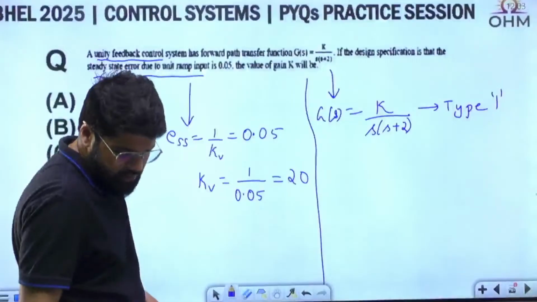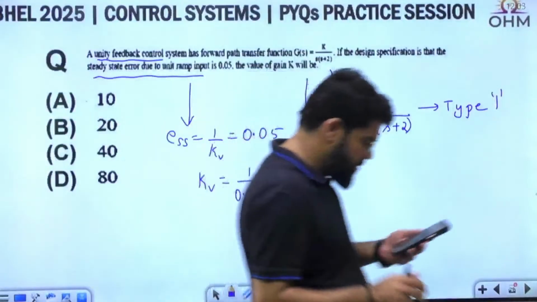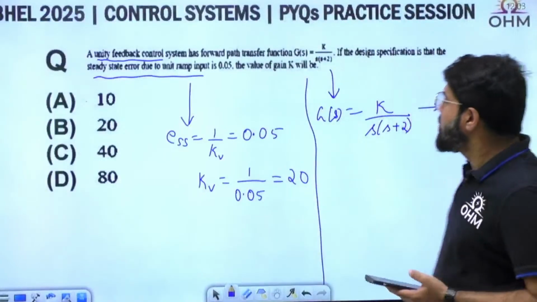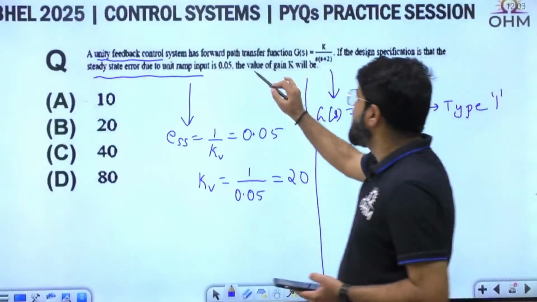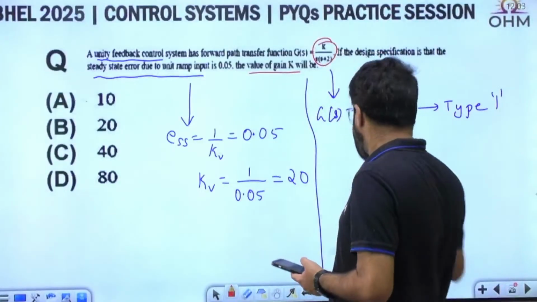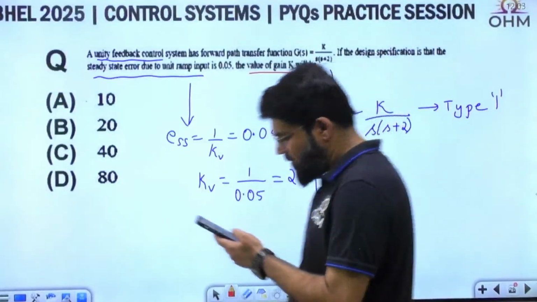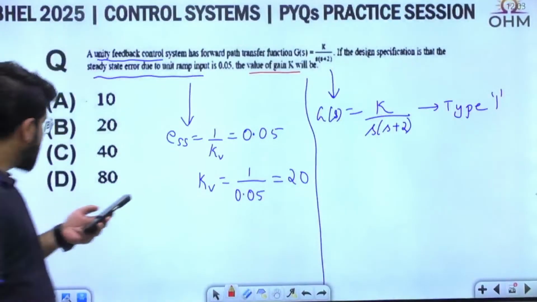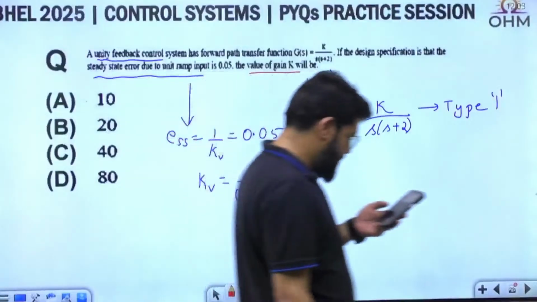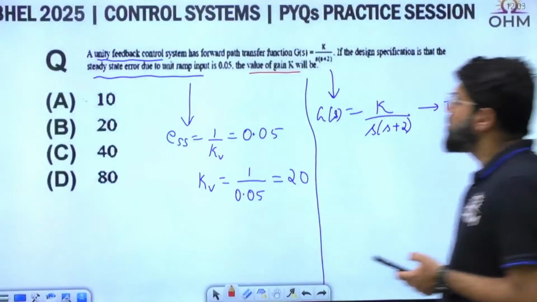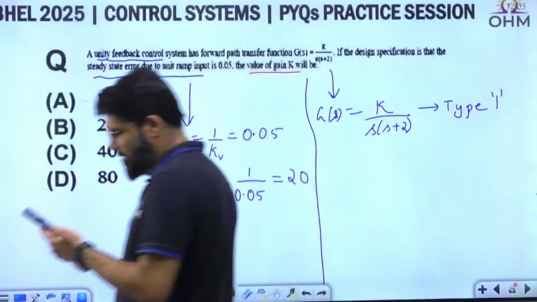22, correct. So let us see what is the answers given by you. Okay, kV is 20. Okay, but what I need is the final gain K. What is the value of the gain K here? Okay, what I need is K, not kV. Okay, so let's see. Sai Vikas says C, Sai Bhargav says B. Okay, Gnanendra also says 20. See, kV may be 20, but K may not be 20. Please be clear.